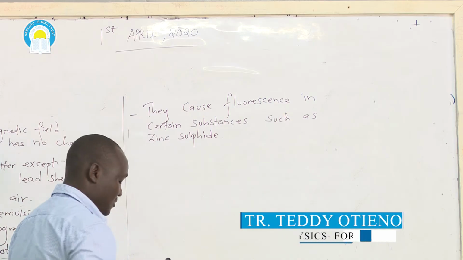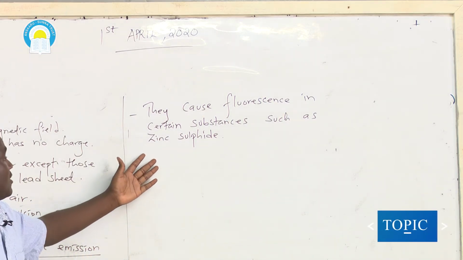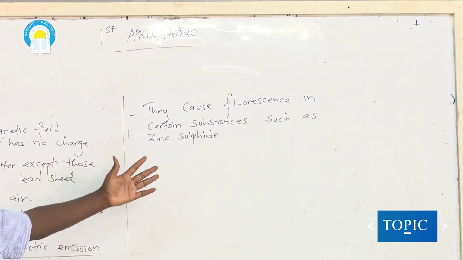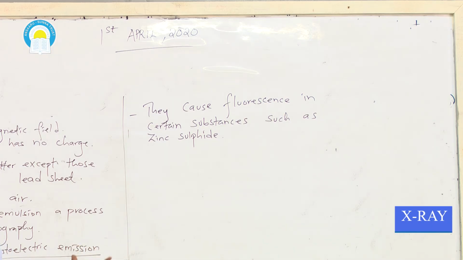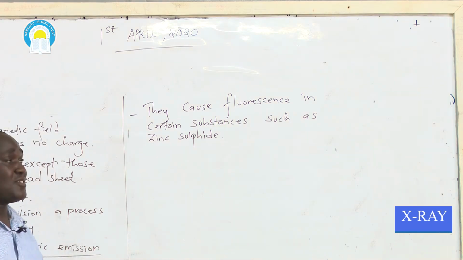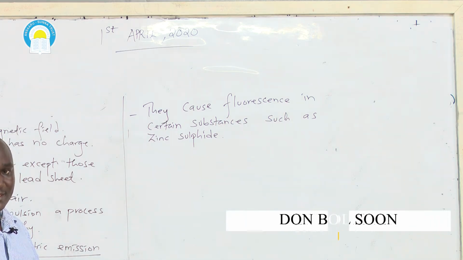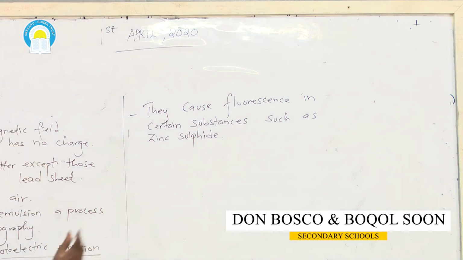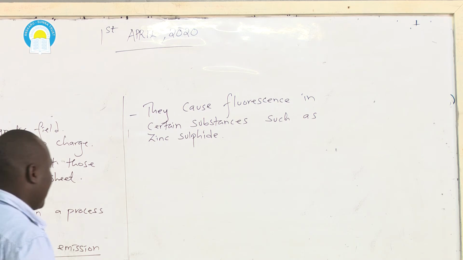Now, what does this imply? When zinc sulfide is subjected to X-rays, what happens? It glows or it produces light. So that process whereby zinc sulfide glows or produces light when subjected to a stream of X-ray radiation, we say it undergoes fluorescence, or it fluoresces. It emits light.